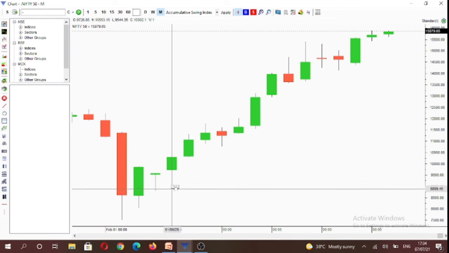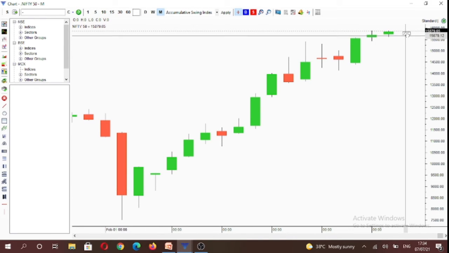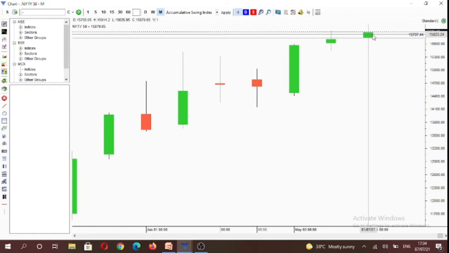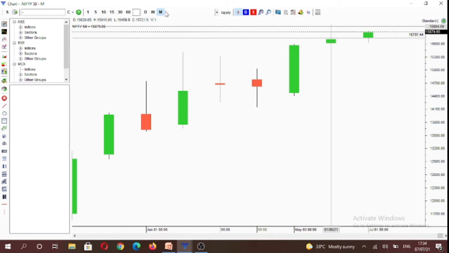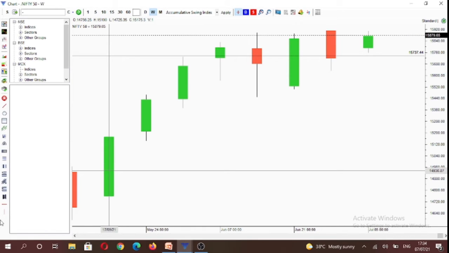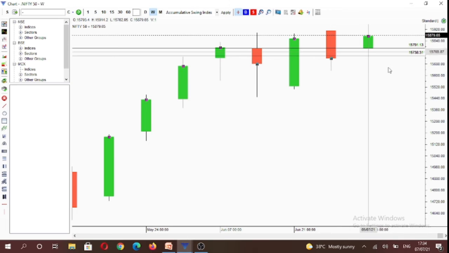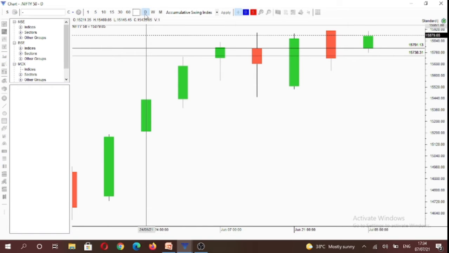If we analyze the index on multiple time frames, on the monthly time frame, the index is under control of buyers as we are trading above the monthly open, which is at 15,755 levels. And if you see the weekly time frame, again we are trading under control of buyers as we are trading above the weekly open of 15,793 levels.